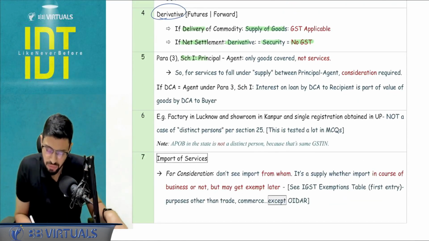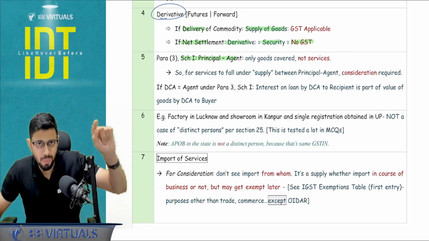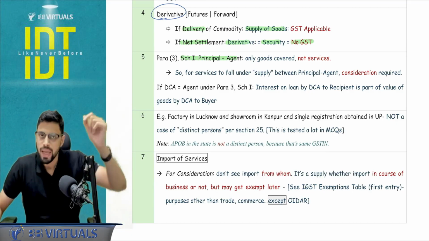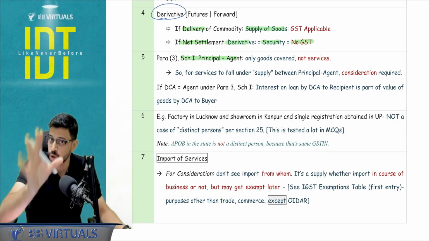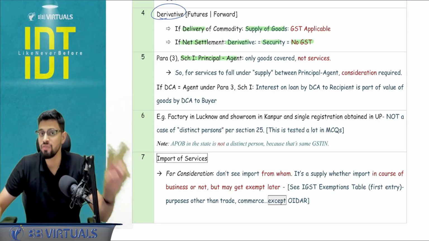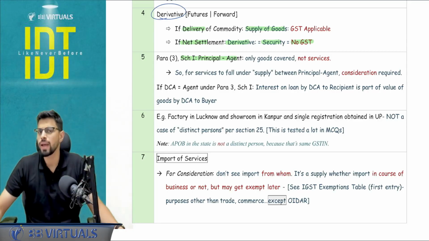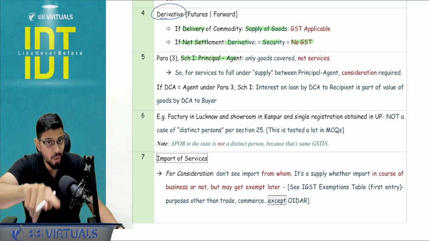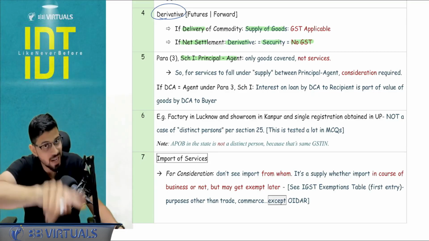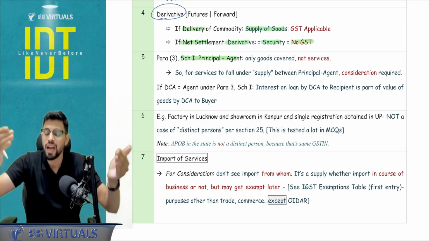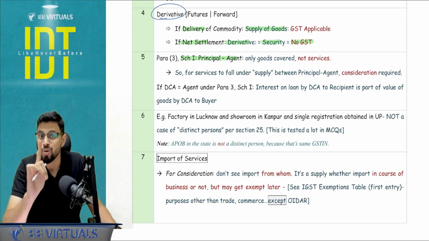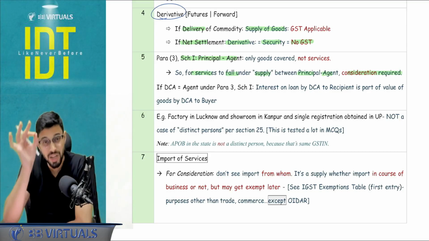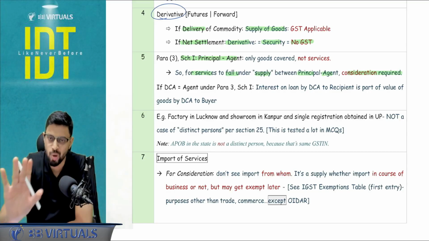With respect to schedule number 1, you are going to apply that only when there is no consideration under paragraph number 3, which deals with the principal and agent relationship. In that relationship, we are only and only talking about goods. So if there is a principal and a normal agent case, sir, why are you saying normal agent? Because if it is a sole agent, then paragraph 2 may apply, because paragraph 2 applies for related person and sole agent is covered under related person. So I'm talking about normal agent, and paragraph number 3 applies only for goods. Hence we can say that for services to fall under supply between principal and agent, consideration is required, because schedule 1 para 3 is not going to apply.